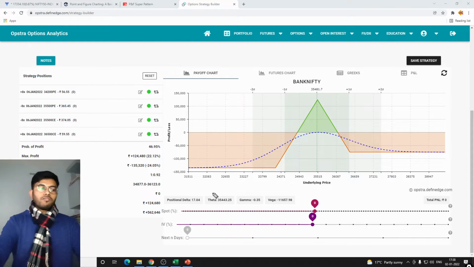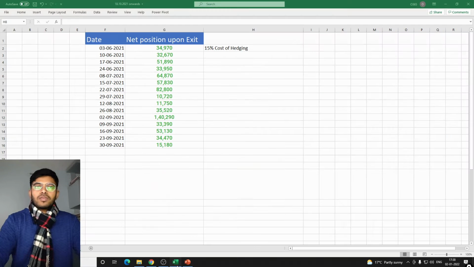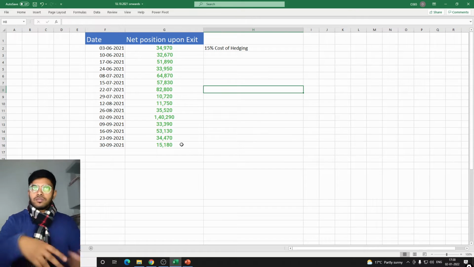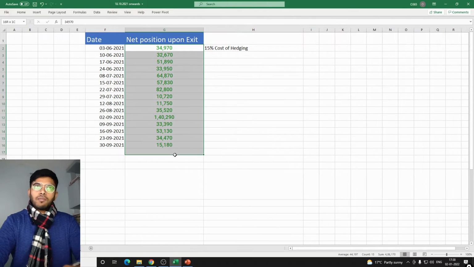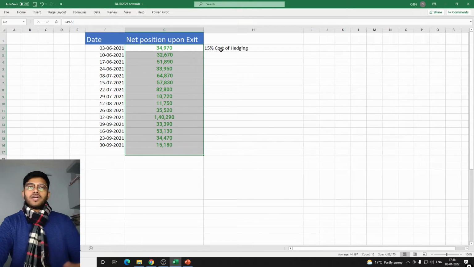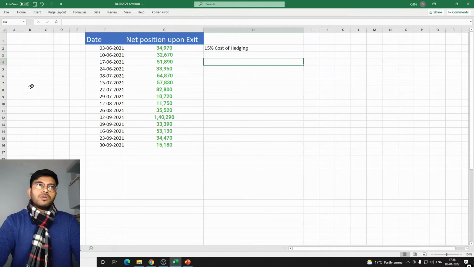So to keep the video very simple, I will only be selling the naked options on both the sides and not doing any hedging, so that our calculation becomes quite easy. And whenever you get the total sum of the profit, you can downscale it with 15% as a hedging cost. Okay, so that is what we will be doing.